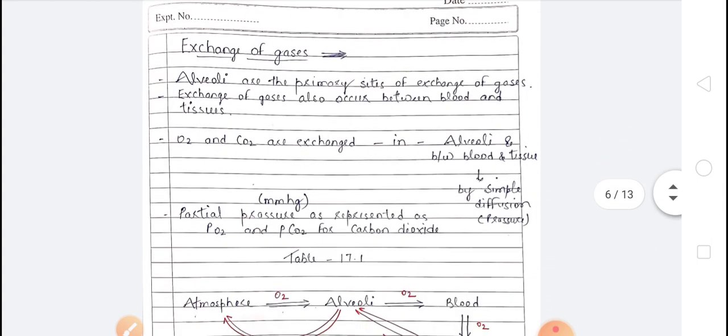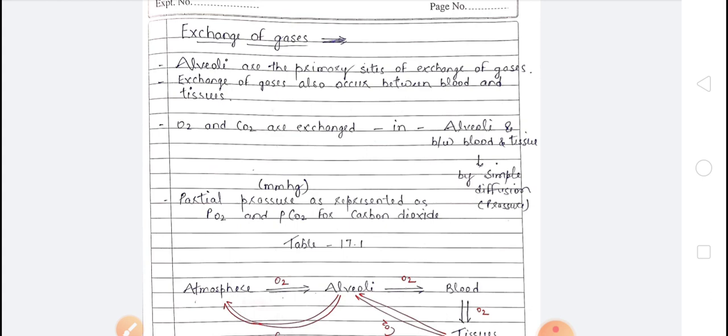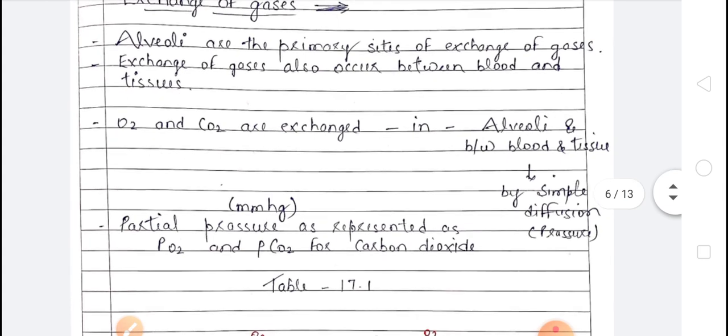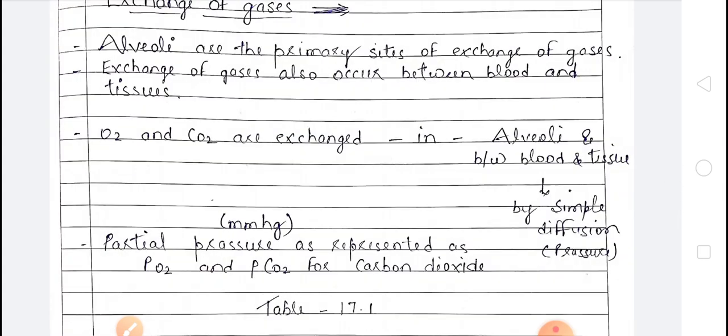After that, exchange of gases. Children, this exchange of gases is very important. In this you can see that alveoli are the primary sites of exchange of gases. Exchange of gases also occurs between blood and tissues. Meaning from the atmosphere the oxygen goes into the alveoli, then from alveoli it goes to the blood and from blood to the tissues. This is the way oxygen is transmitted.